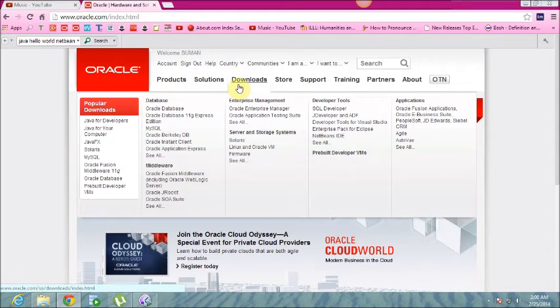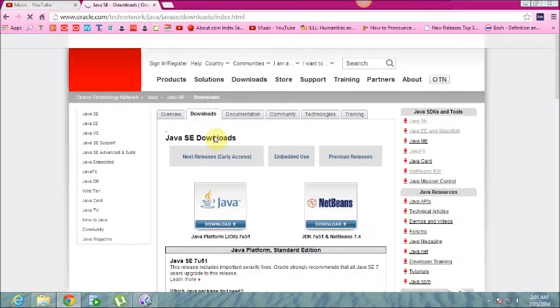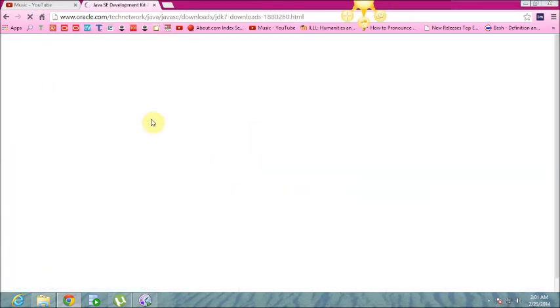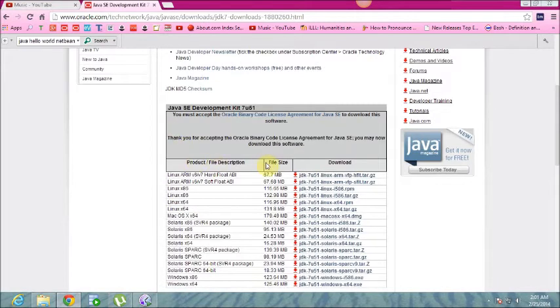And for executing Java applications, you also need to download the JDK, Java Development Kit. Click on Java for Developers. You have two options, JDK and JDK with NetBeans. We already have NetBeans, so we click on JDK. Accept the license agreement. If you don't have an Oracle account, then you need to first create your Oracle account.